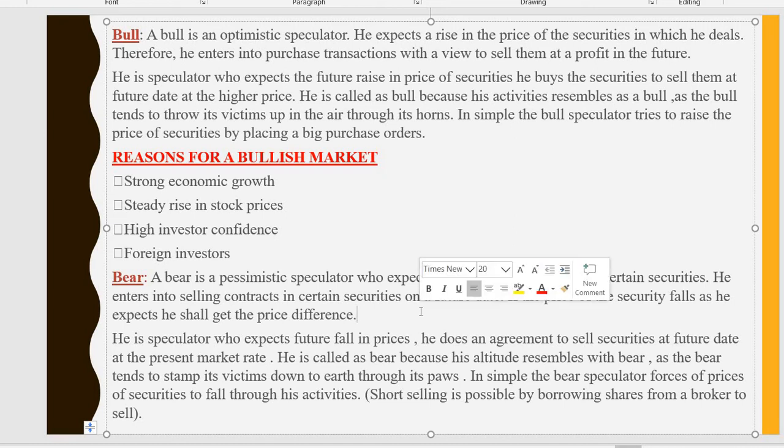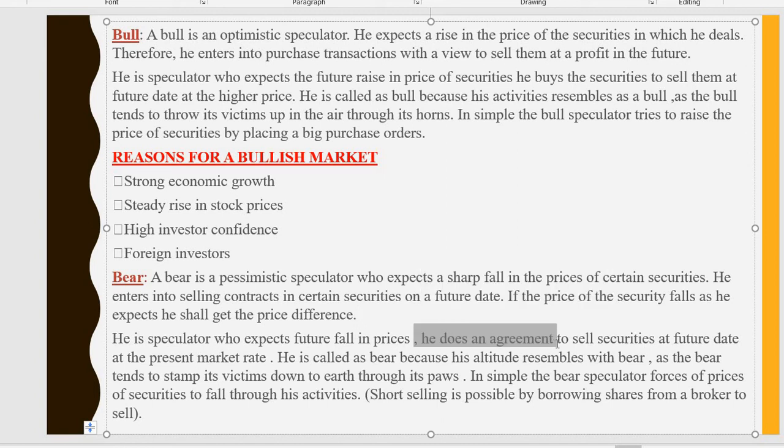So the thought of this bear, or speculator, is that he wants the security price to fall. Take for example a security at rupees 10. He expects the 10 rupees should come down to 9, 8 or sometimes 5. In that price difference he is going to make a profit. So he is a speculator who expects a future fall in prices.